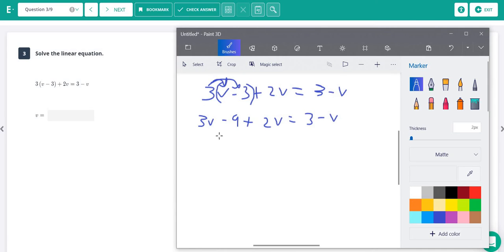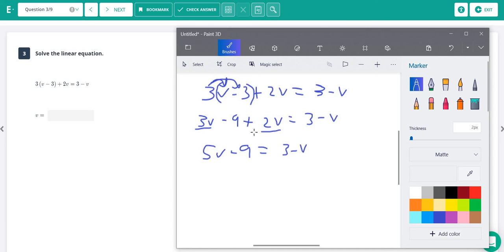Okay, next thing to look for is, do you have like terms on the same side of the equation? And here we do. We have a 3v, and we also have a 2v. Those are like terms. So we need to combine those. 3 and 2 is 5v. Again, go ahead and just copy down everything else. Make sure you don't forget a portion of this. I've seen a lot of people, after they combine their like terms, they'll just write 5v equals 3 minus v, and they'll totally forget this -9. Anything you don't use, it's just going to pull down. So we have 5v minus 9 equals 3 minus v.